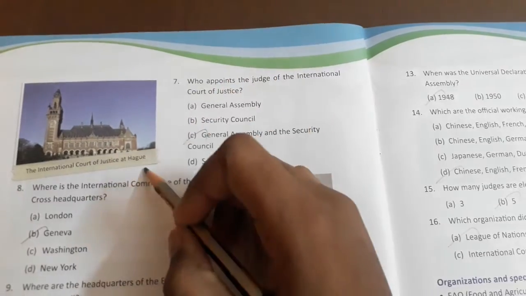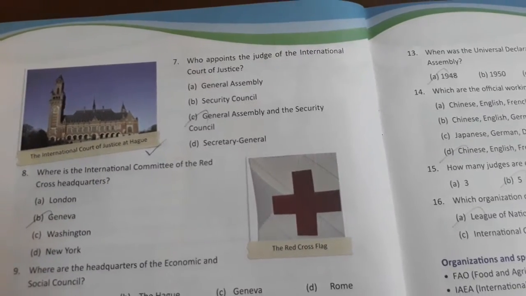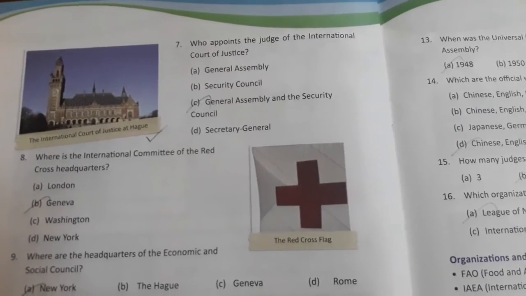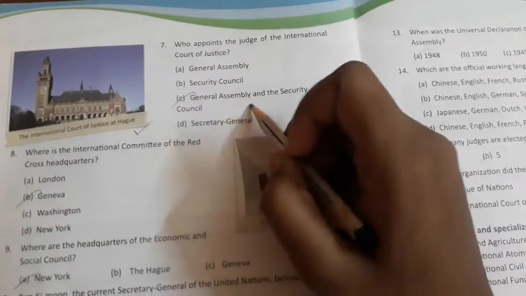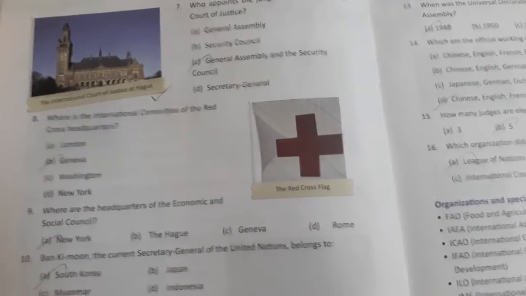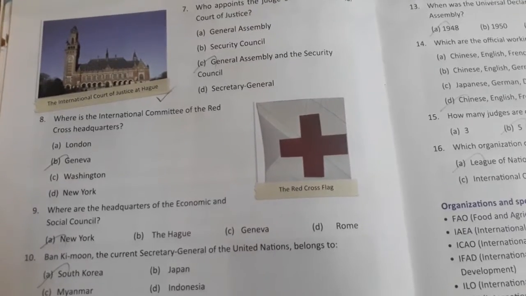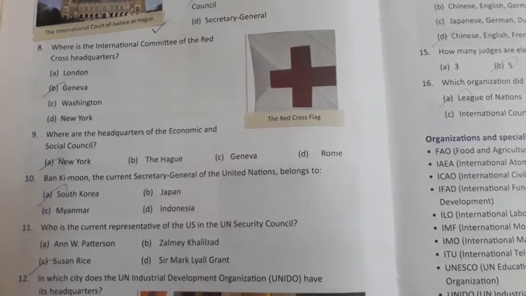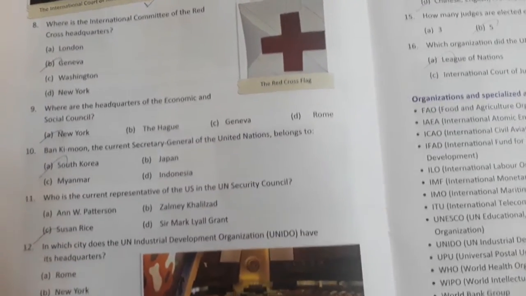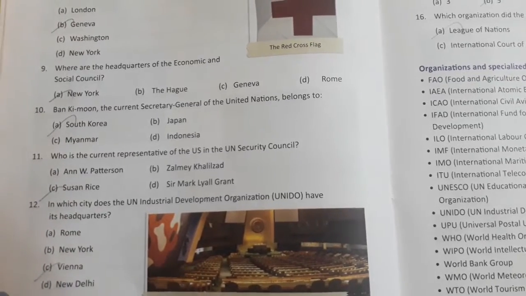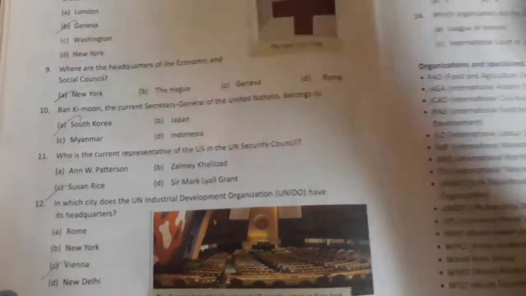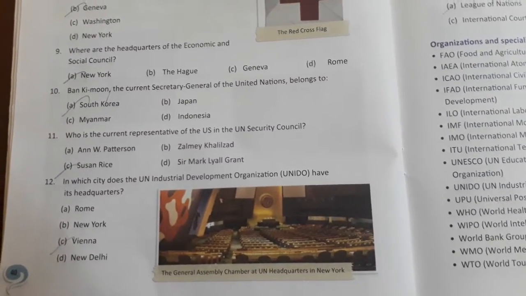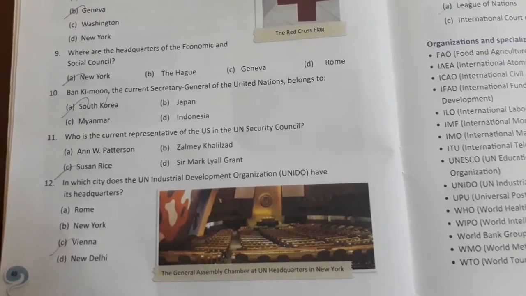Who appoints the judges of the International Court of Justice? The International Court of Justice at the Hague is a common court for the whole world. Any country can file a complaint. The General Assembly and the Security Council appoint the judges. Where is the International Committee of the Red Cross headquartered? It is in Geneva. Where is the headquarters of the Economic and Social Council? It is in New York. Ban Ki-moon, the current Secretary General of the United Nations, belongs to South Korea, but now the Secretary General may be different.